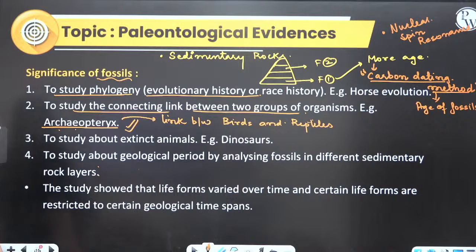What all features were present? Come on, come on. They are dead. Birds, a beak like that of a bird. Absolutely right.